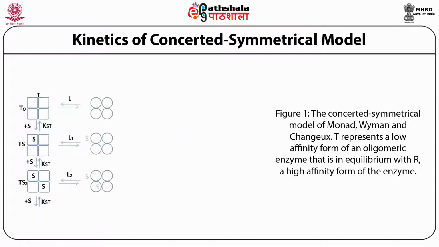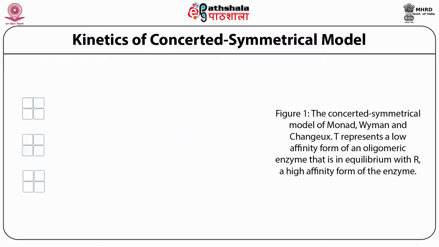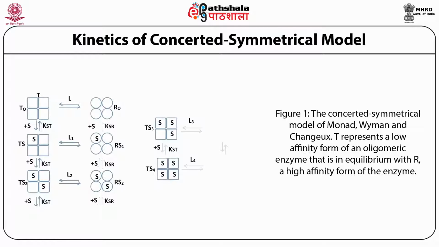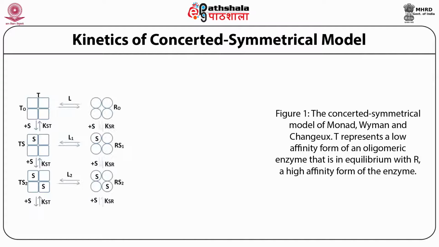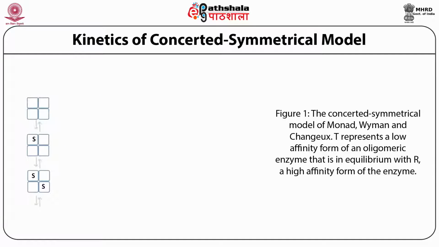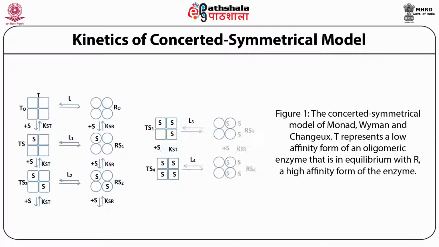Similarly, binding of ligand to the R state subsequently converts R0 into RS1, RS2, RS3, RS4. The binding of substrate to the T state or to the R state has dissociation constants Kst and Ksr respectively. At any point of time, T state when converted into R state is denoted by L,